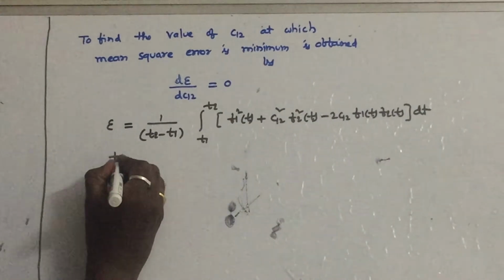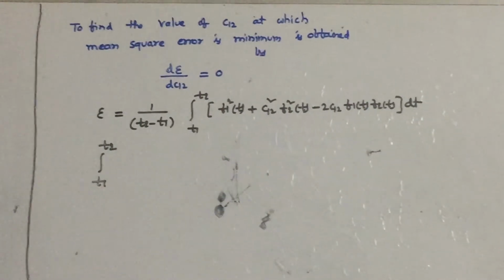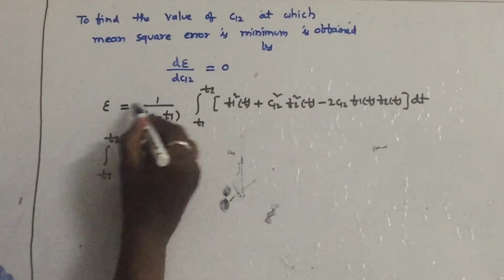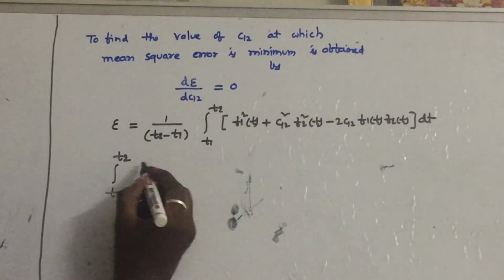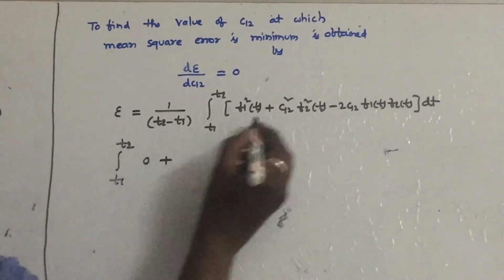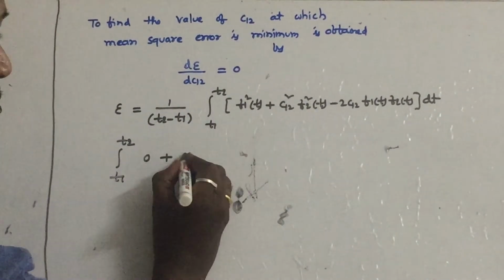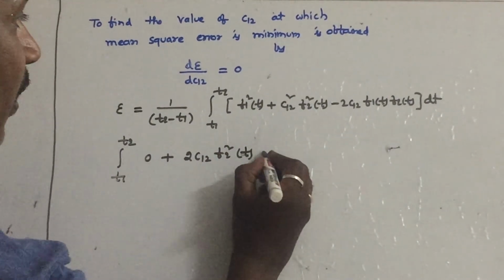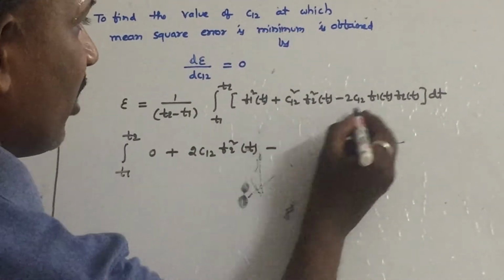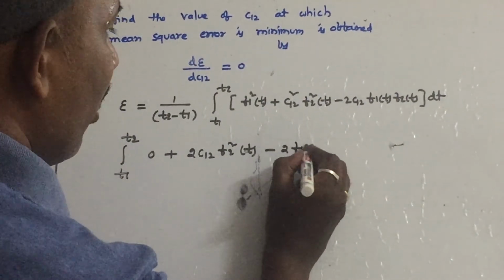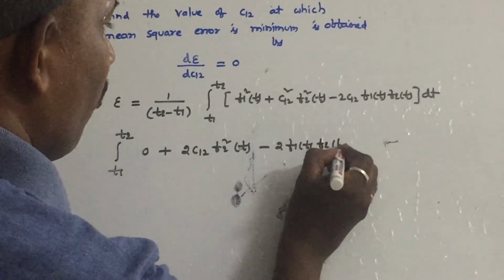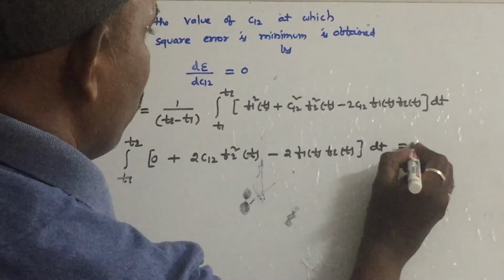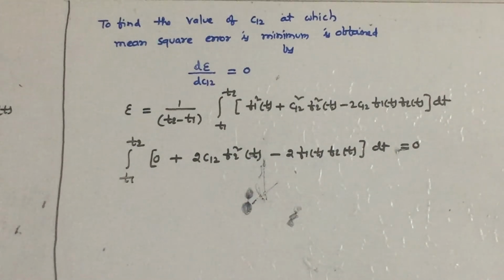Therefore this integral is written as t1 to t2. So first, the differentiation of epsilon with respect to c12 is 0. The first term's differentiation is 0. The second term's differentiation with respect to c12 is 2c12 into f2 square of t, plus the third term's differentiation with respect to c12 is minus 2 f1 of t into f2 of t dt is equal to 0.